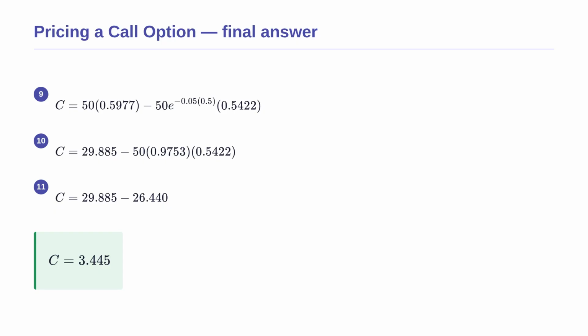Finally, we multiply that discounted strike price by the second probability. Subtracting the discounted strike price cost from the expected stock benefit gives us the final answer. The fair price of this call option is approximately 3.445. This means you should pay exactly 3.445 today for the right to buy the stock at 50 in 6 months.